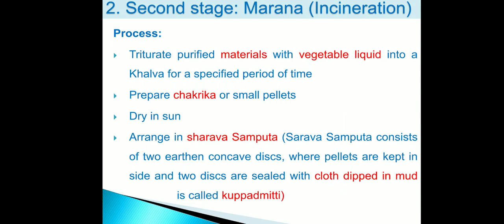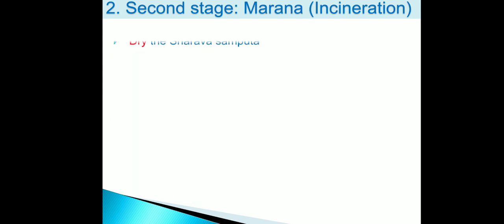Dry it. After drying, arrange it in Sarava Samputa. What is Sarava Samputa? Sarava Samputa consists of two earthen concave discs where pellets are kept inside, and these discs are sealed with cloth dipped into mud, that is known as kupad mitti.